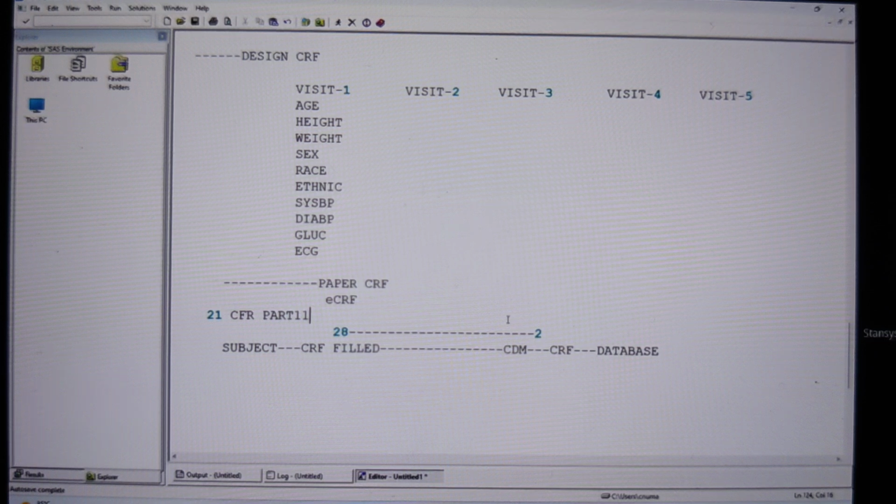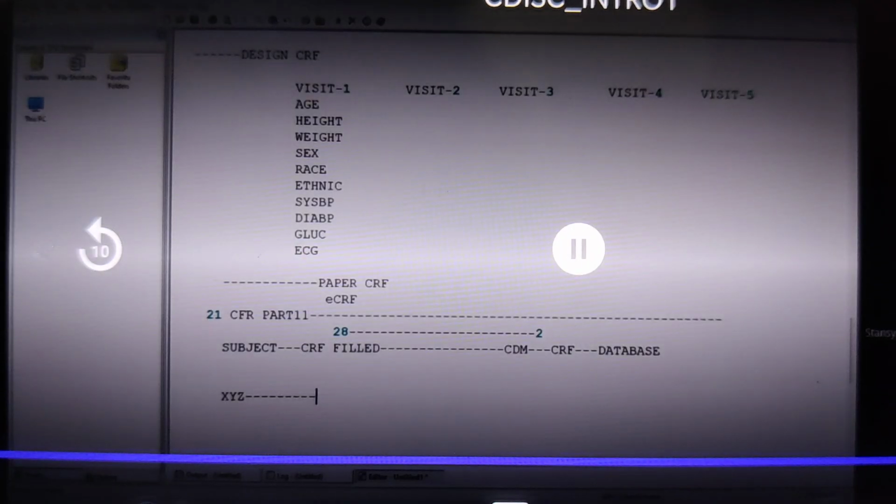So this is how we are going to design a CRF sheet. When they are designing a CRF sheet, they do discussions with the clinical side team, because I can design a CRF sheet, but whatever information I put in it, is it possible in real time to collect all the data or not? For example, the protocol says we should collect the XYZ test, but is it possible to do the XYZ test? Do we have the equipment, and do we have the reagents or the diagnostic kits? We consult with the clinical side people, and with their permission, after all the discussions, we finalize the final CRF sheet.